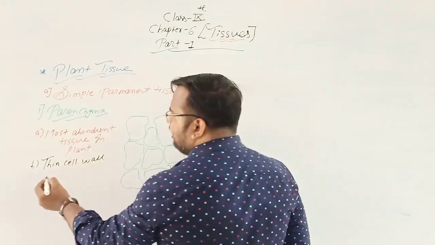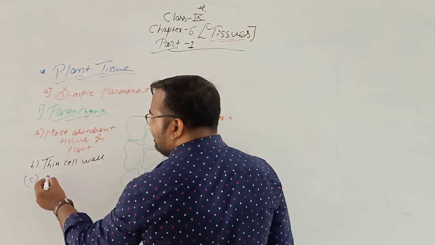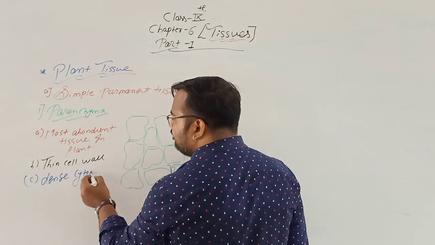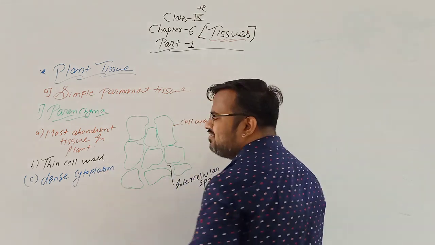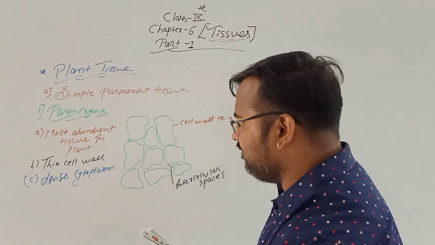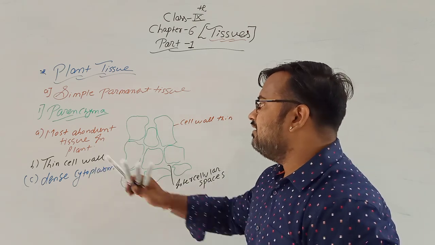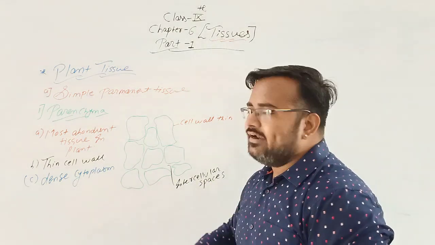The third point, in case of parenchyma, we can write they have dense cytoplasm. Dense cytoplasm means very thick cytoplasm. Okay, most abundant tissue in plants, thin cell wall, dense cytoplasm.